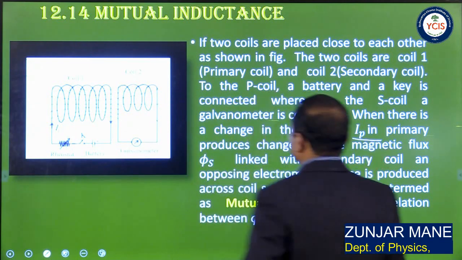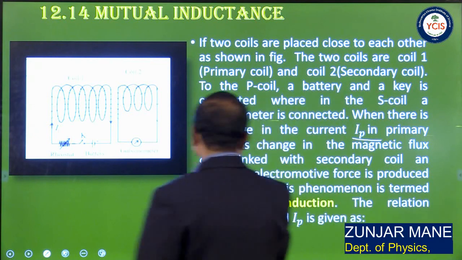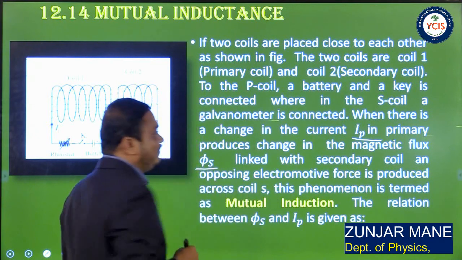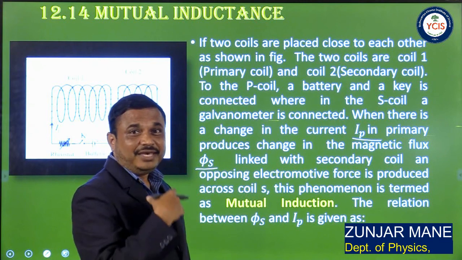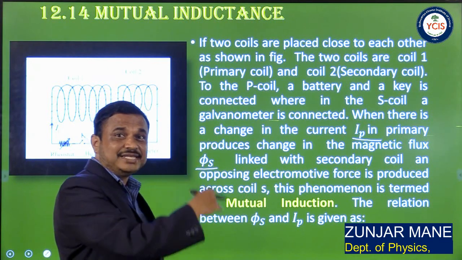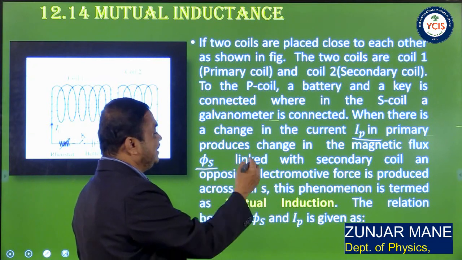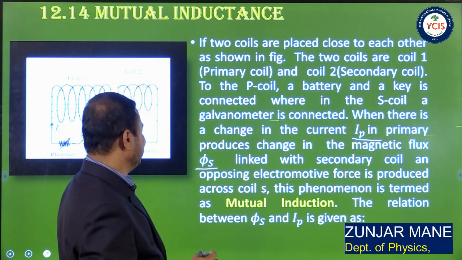The current in the primary produces the change in magnetic flux in the secondary, that is phi s. If IP increases, phi s goes on increasing. If IP decreases, phi s goes on decreasing. That is, IP is directly proportional to phi s.